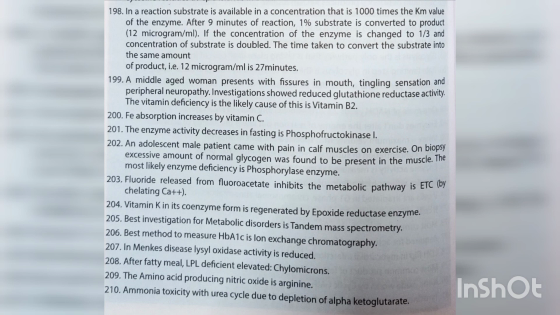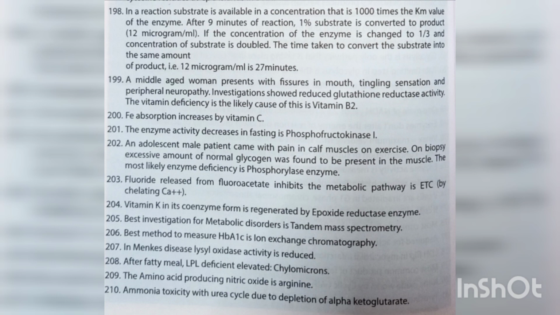An adolescent male patient came with pain in calf muscles on exercise. On biopsy, excessive amount of normal glycogen was found to be present in the muscle. The most likely enzyme deficiency is phosphorylase enzyme. Fluoride released from fluoroacetate inhibits the metabolic pathway, ETC, by chelating calcium. Vitamin K in its coenzyme form is regenerated by epoxide reductase enzyme.